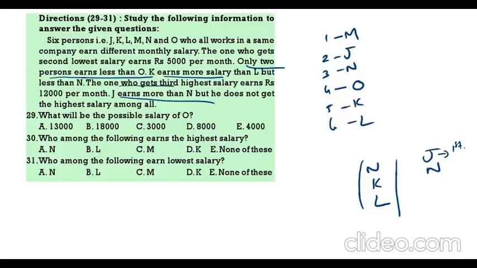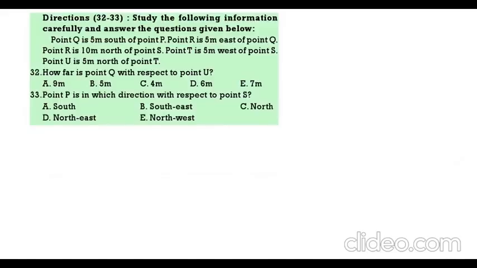The one who gets the third highest salary earns 12,000. Third highest salary N. So N will be 12,000. The one who gets the second lowest is 5,000. So K is 5,000. Now, what is the possible salary of O? It will be more than 5, less than 12. It can be 8. Who is the highest salary? M. Who is getting the lowest salary? L.